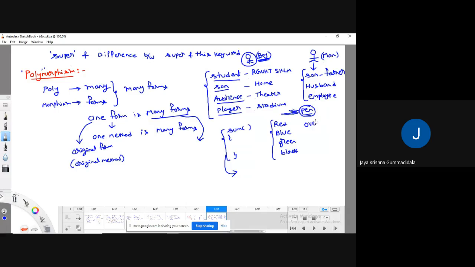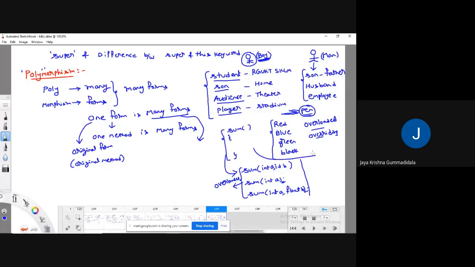One is overloaded methods, another one is overriding methods. Overloaded methods means the method name is same, but its signature is different. For example, sum accepting one parameter, sum accepting two parameters, but those two parameters are of different types. So these are all called overloaded methods.